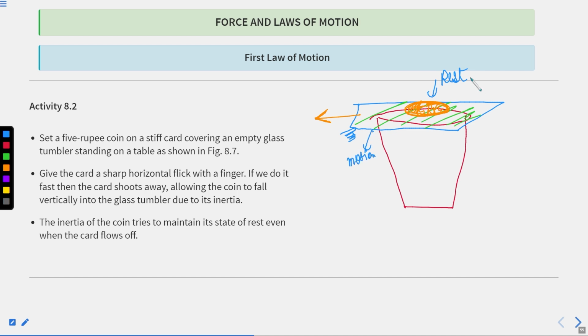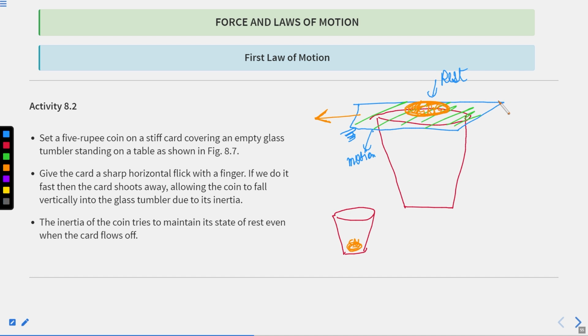But this coin is in rest state. So you will be easily able to remove this card, and the coin will fall in the glass, because this coin does not want to change its state. If this coin is in rest state, it will remain in rest state.